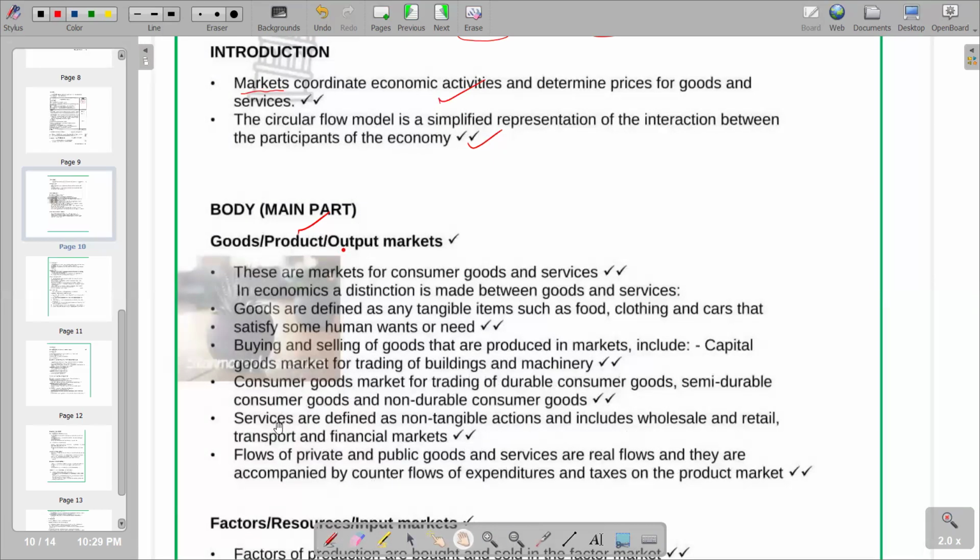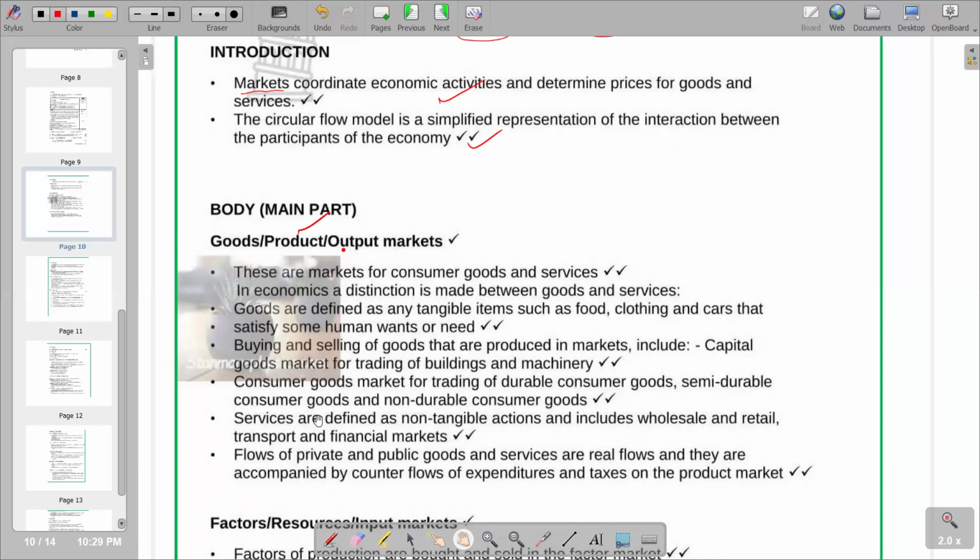Remember, we're saying services are intangible. Non-tangible actions include wholesale and retail, transport and financial markets. If you talk about transport service, it's something that we cannot see or touch, but it comes in the form of a service, so it's non-tangible.